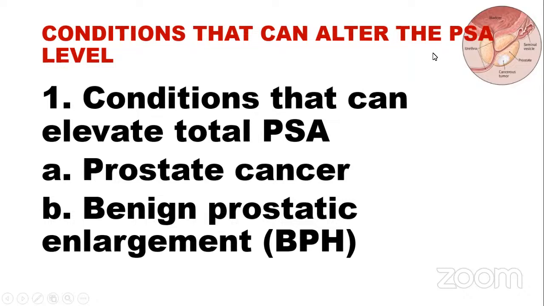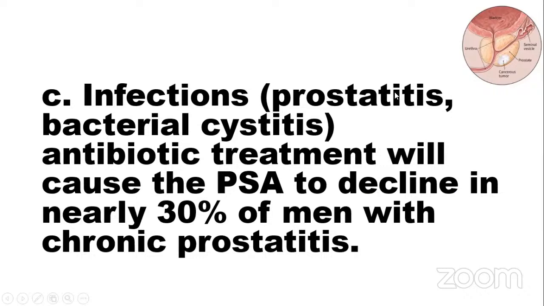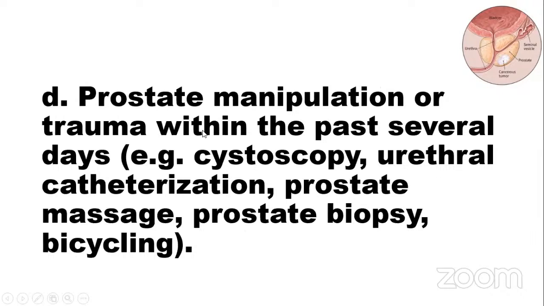Conditions that can alter the PSA level. The conditions that can elevate the total PSA: prostate cancer, benign prostatic enlargement, infections such as prostatitis and bacterial cystitis. Antibiotic treatment will cause the PSA to decline in nearly 30% of men with chronic prostatitis.